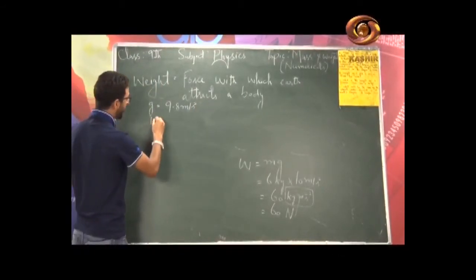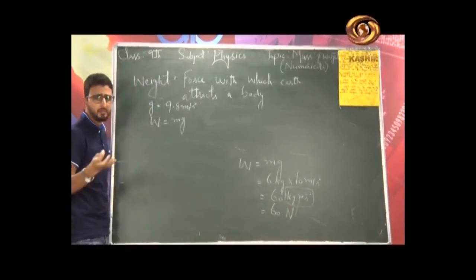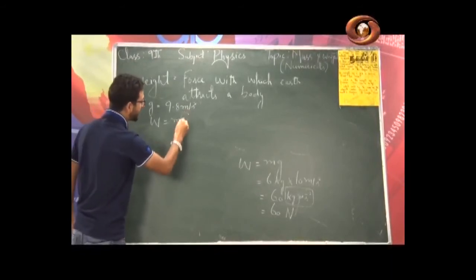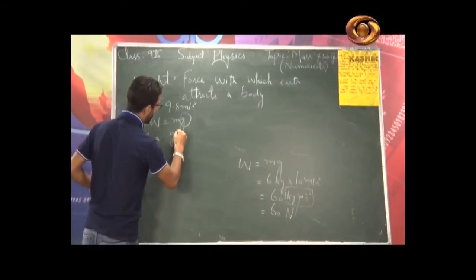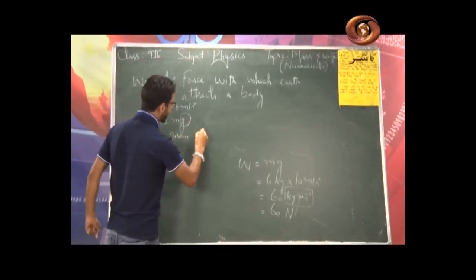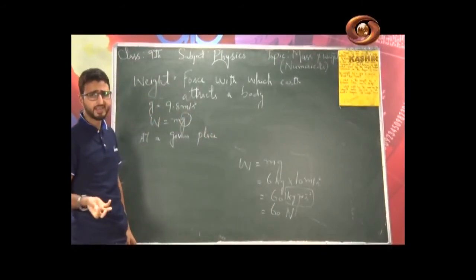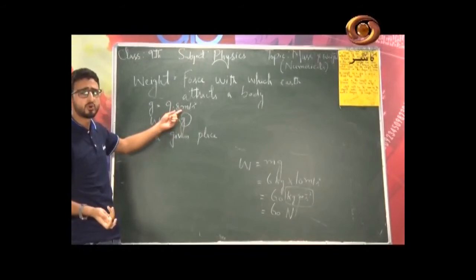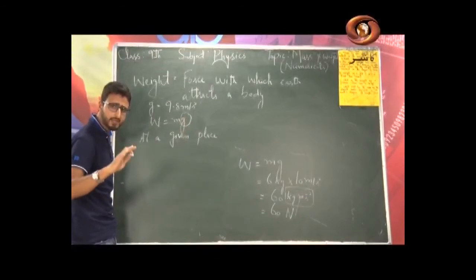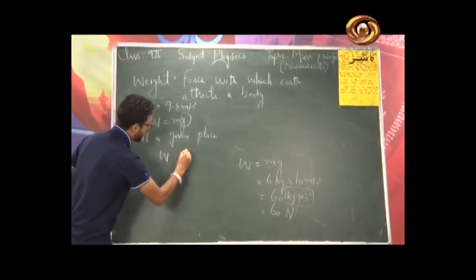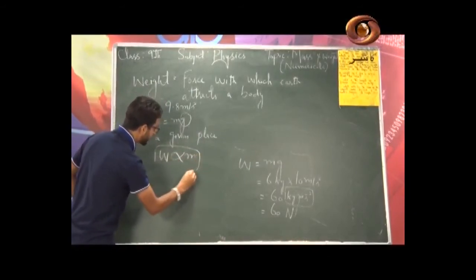Now since weight is equal to mass into acceleration due to gravity, at a given place, for example on or near the surface of earth, g is constant. Isn't g constant on or near the surface of earth? It is always equal to 9.8 meter per second square. Now when g is constant at a given place, so I will write w is directly proportional to m.